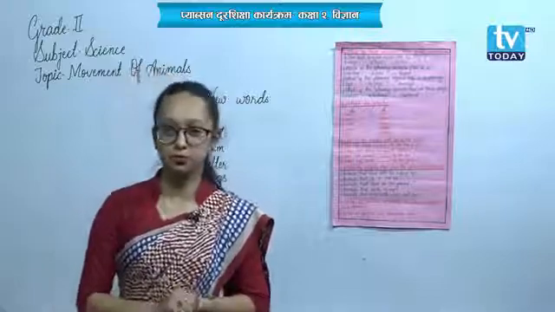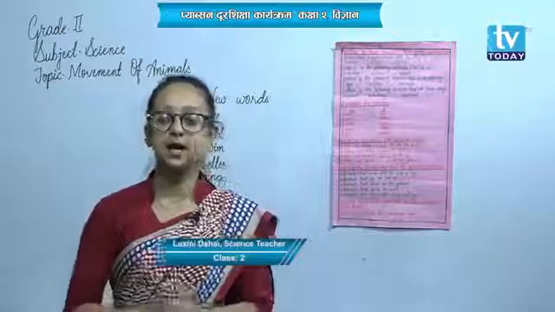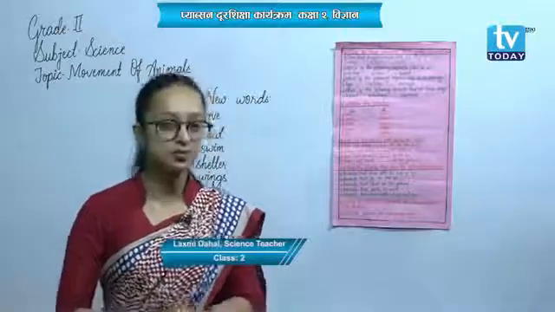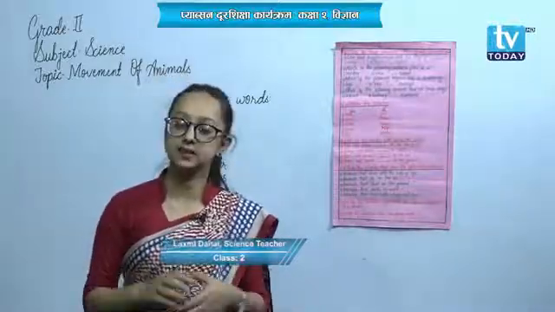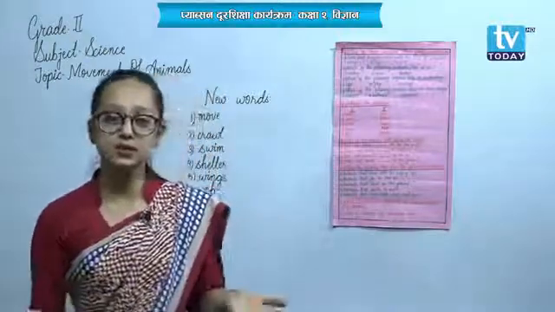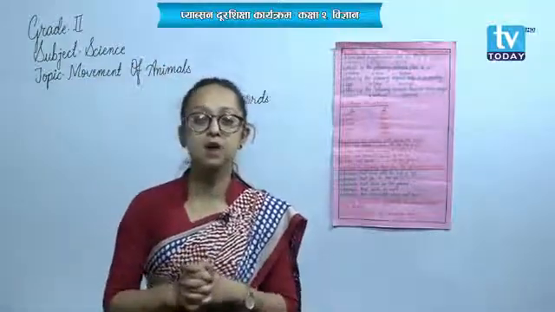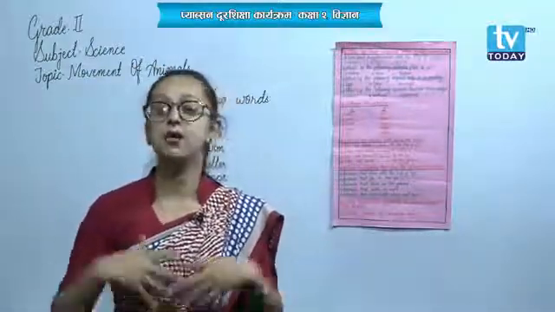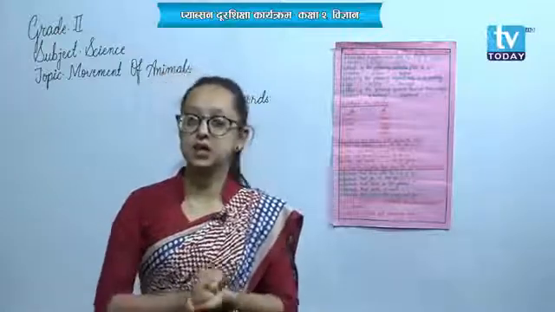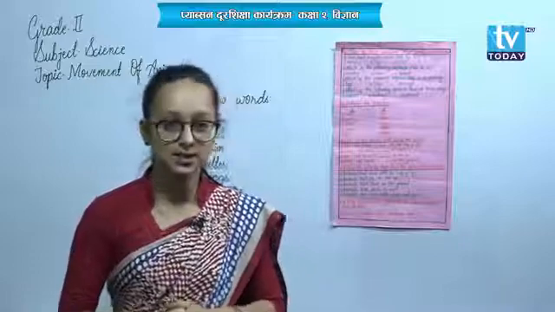But movement may be of different kinds. If you walk, that is also movement. If you jump, that is also movement. Similarly, if you run, that is also movement. Talking about we human beings, the normal movement of human beings is they walk, but they also run, they also jump depending upon the situations.